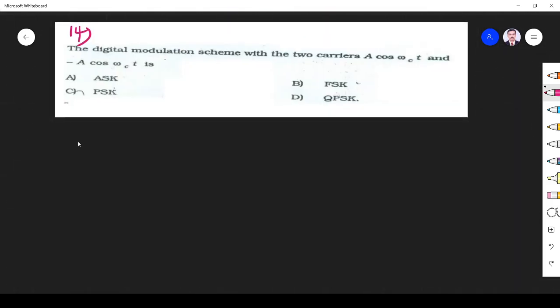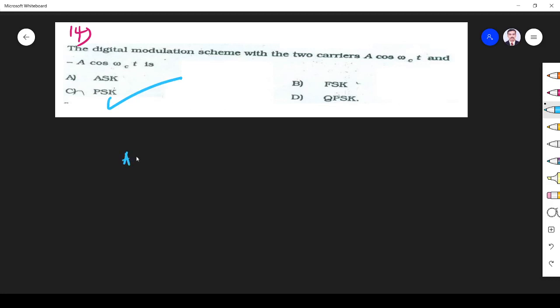Next, the digital modulation scheme with the two carriers Ac cos omega c t and minus Ac cos omega c t. You see, both are 180 degrees phase shifted. So phase is changing, so it is PSK only. It is not QPSK because we don't have 4. Q means quadrature, 4. We have two carriers, so it is BPSK, binary. So it is PSK, right?